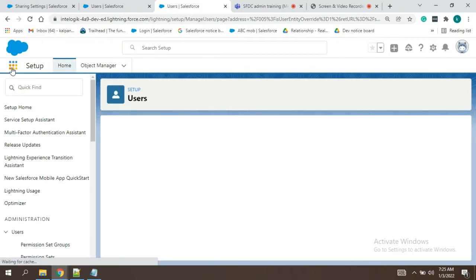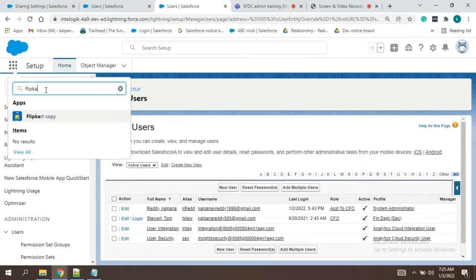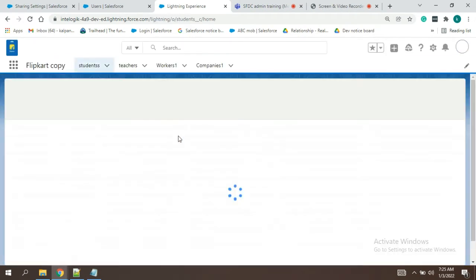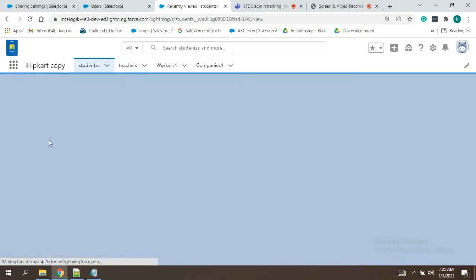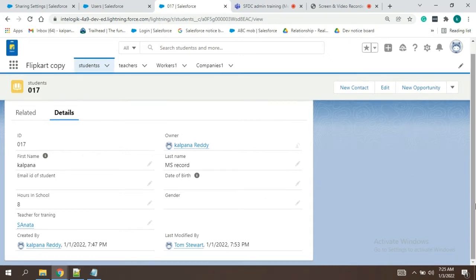Before that, we'll find one requirement for the same. So now we have a requirement: based on some condition we wanted to share.